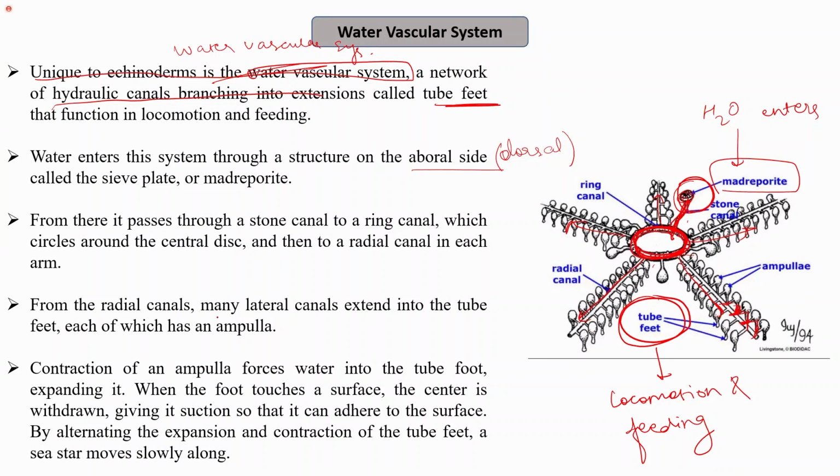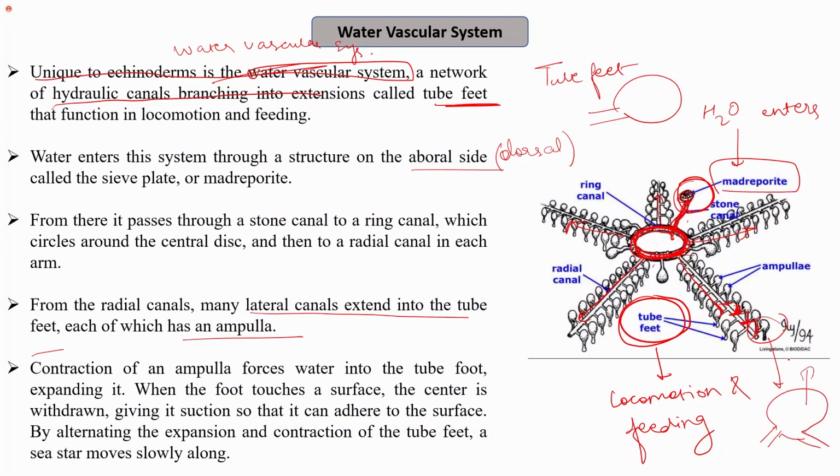From the radial canals, many lateral canals extend into the tube feet, each of which has an ampulla. So you can see here, this is the lateral canal and this is the ampulla. If I draw the zoomed image of the tube feet, it will be something like this, so this is the ampulla. Ampulla is anything which is a bulb-like, bulged structure. So in biology, usually such structures are termed as ampulla.